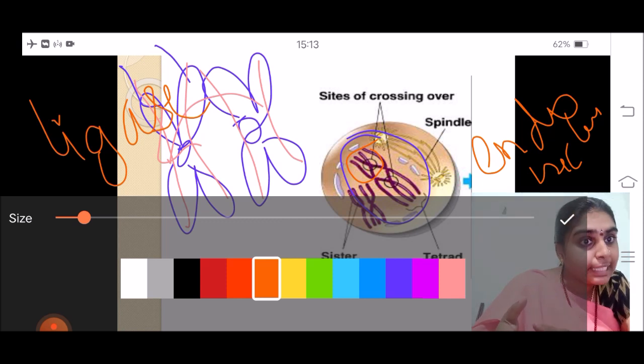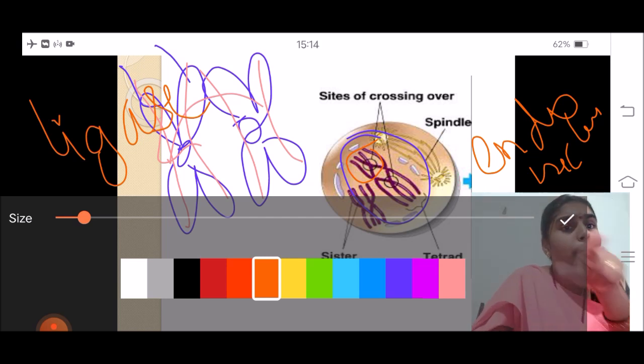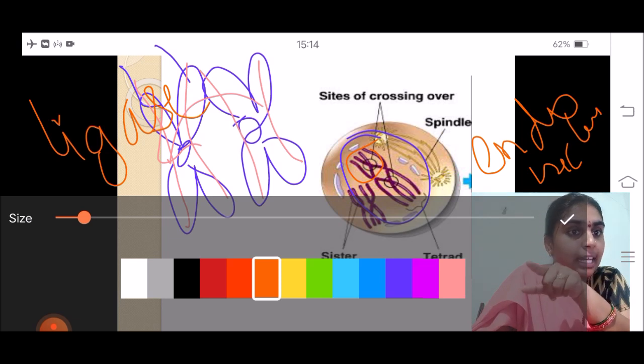So in the Pachytene stage, we have seen crossing over, where the exchange of genes occurs with the help of the endonuclease and ligase enzymes. The chromatids in that area occur in the form of an X. We see that 4 chromatids are present next to each other when crossing over is occurring.